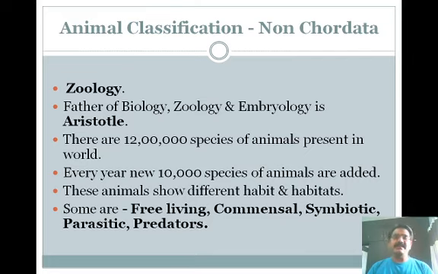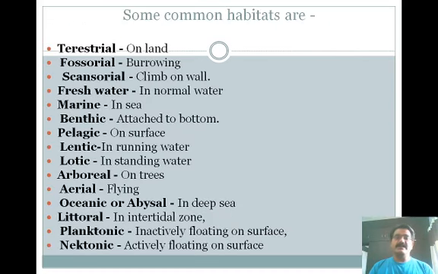Symbiotics are a very important type of group, in which one group of animals is dependent on another animal. Then the other category is parasitic animals. Parasitic animals are those that have the ability to develop a disease condition in other animals. Predator animals are those that have the ability to feed on other animals.